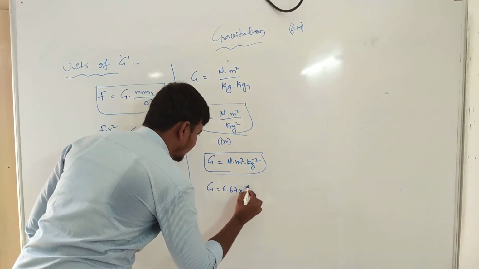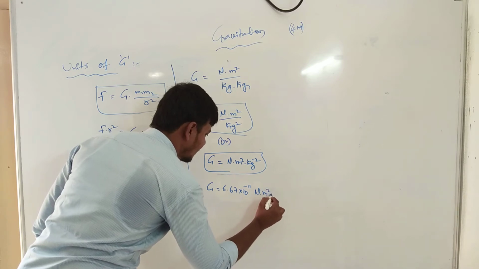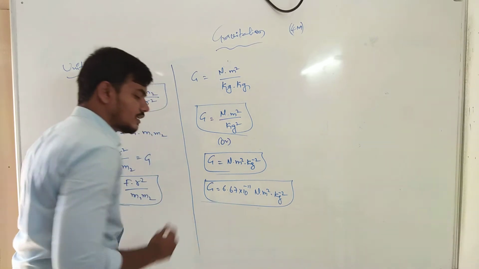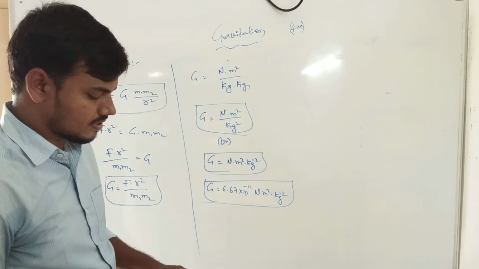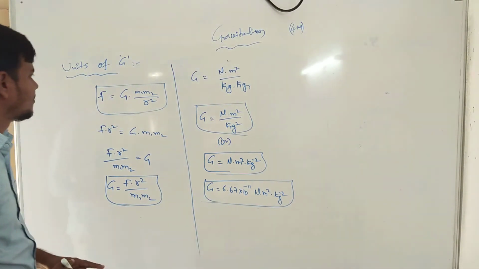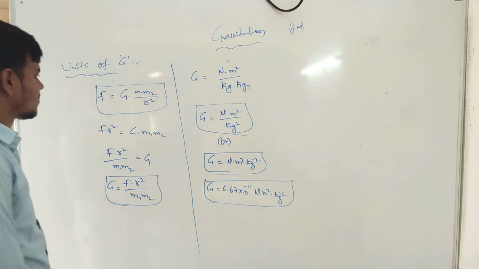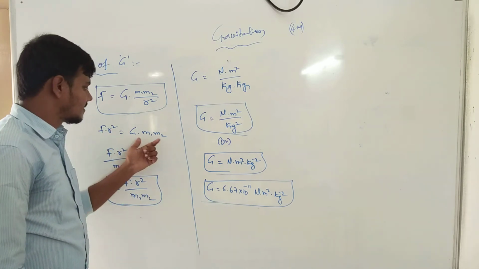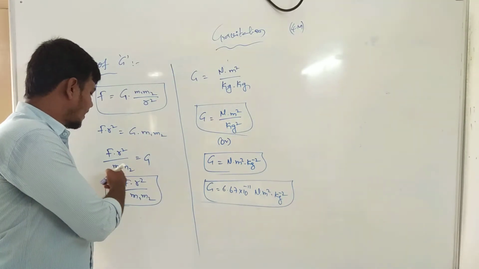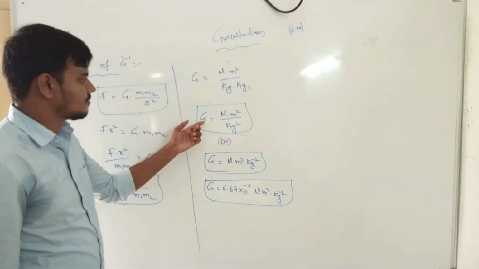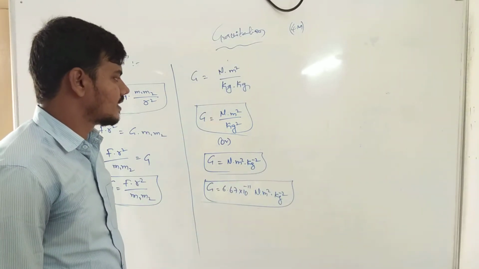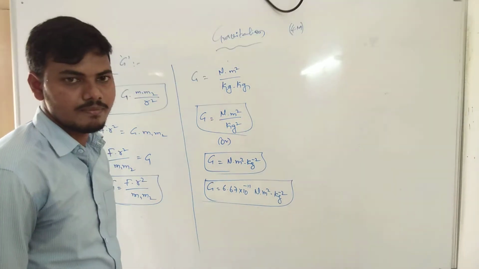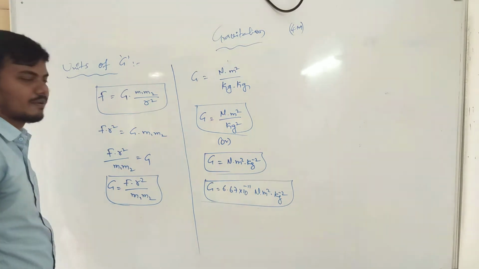G is 6.67 times 10 to the power minus 11 Newton meter square kg to the power minus 2. This is always constant in the universe. Clearly, this is the unit of capital G. Now F is equal to G M1 M2 by R square, so F R square by M1 M2 is equal to capital G. Now the unit of G is Newton meter square kg to the power minus 2.